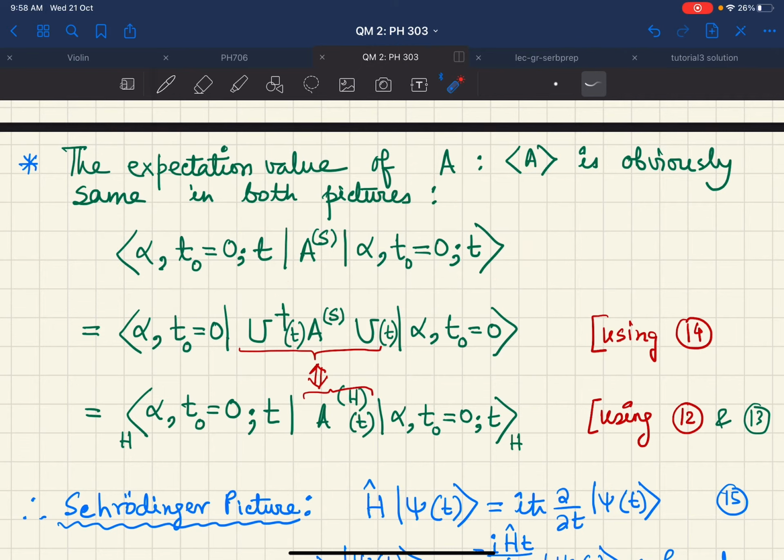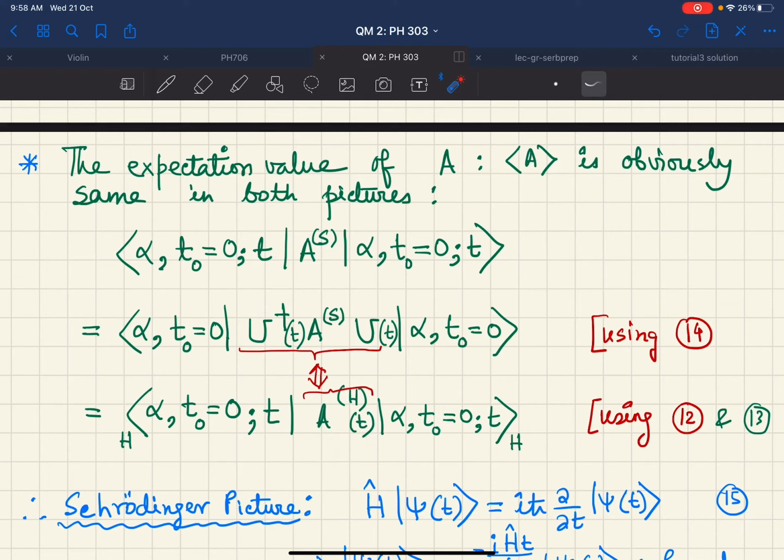I know that U(t) acting on |α⟩ is going to give me |α; t⟩. Similarly, U†(t) acting on ⟨α| is going to give me the bra ⟨α, t|. So therefore, I now have this object U† A_S U, and I will call this U† A_S U to be A_H(t).